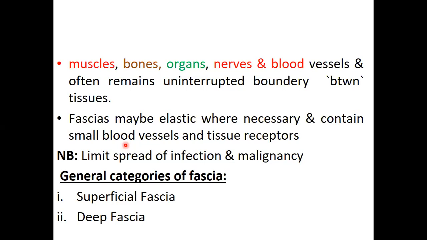Even human beings have that. Now it appears as though it is one layer, but actually it is two layers. So we have a superficial layer and a deeper layer. So after skin, before you see muscles, you're going to find two layers of fascia. Superficial fascia, then you go to deep fascia. The superficial fascia